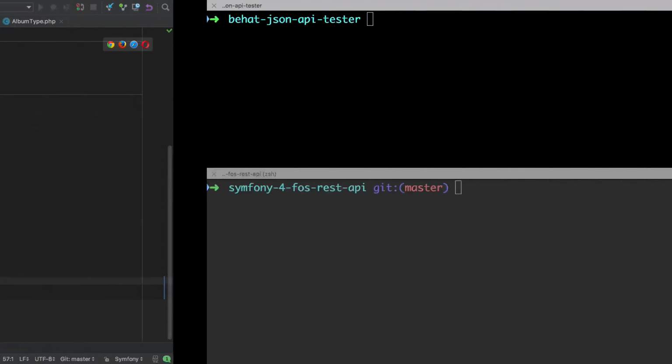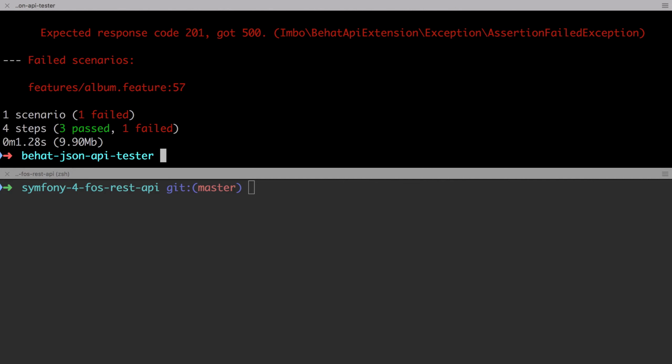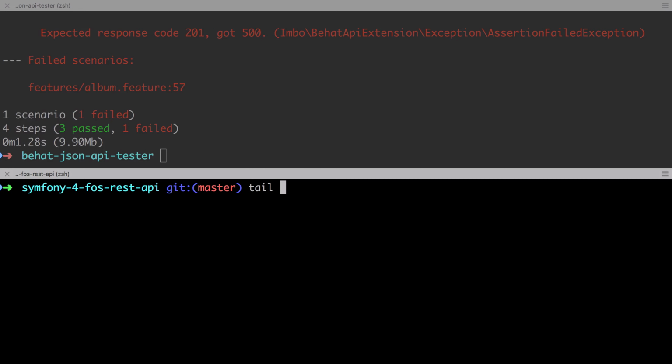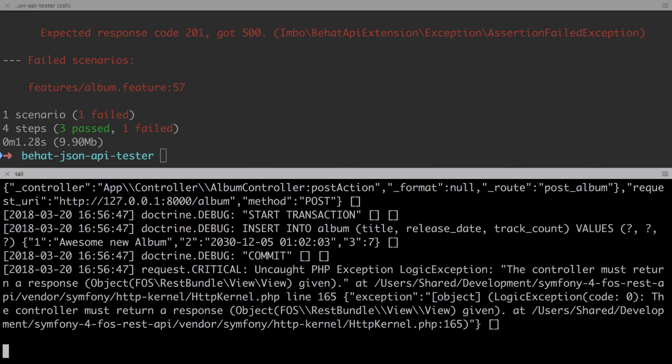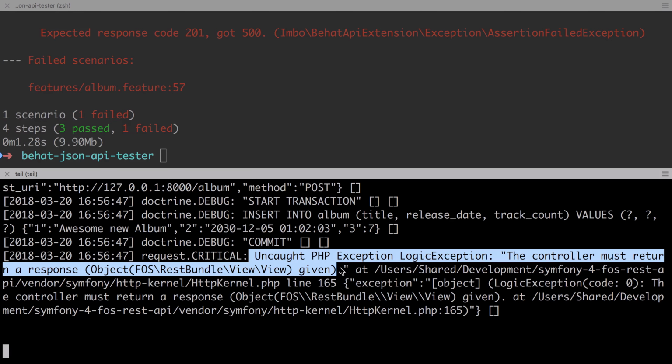Now please note that in order for this to work, you will need to have run composer require sensio/framework-extra-bundle, or simply composer require annotation. Now I did say in the setup video that the Sensio Framework Extra Bundle was listed as an optional dependency. It is mandatory if you want this feature.